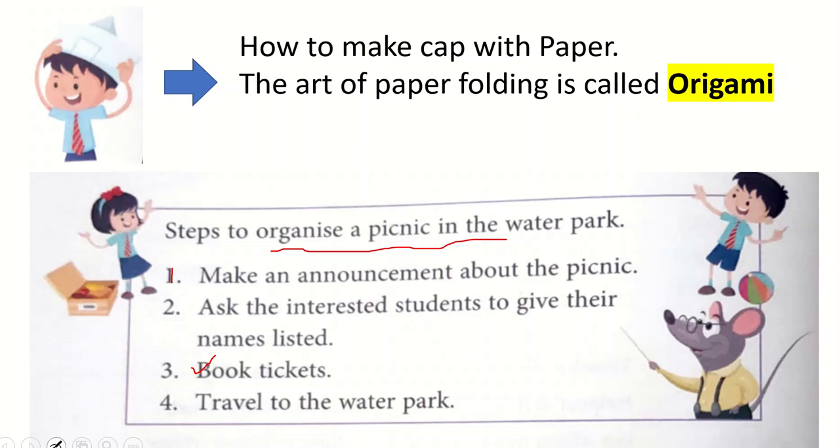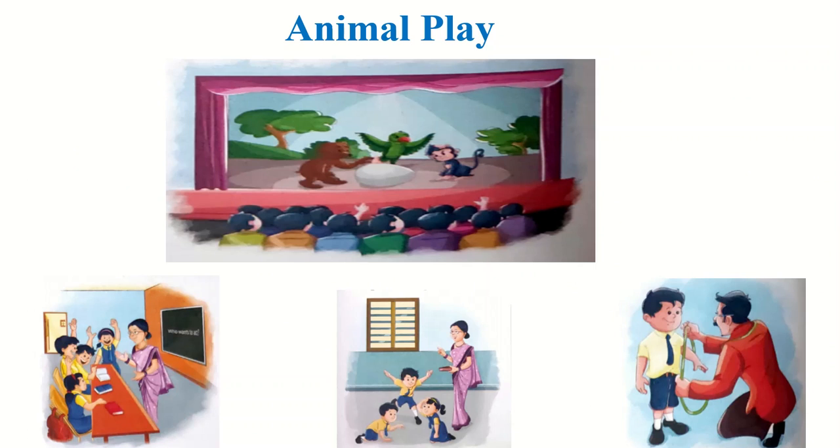So here I have discussed so many steps. In the same way, you can make your own steps to do any activity or to think about an activity. The more we think, the more steps we will get. So the number of steps as well as the steps themselves can change according to us. It doesn't matter that the book has written only 4 steps, we don't have to learn only those 4. They can change.